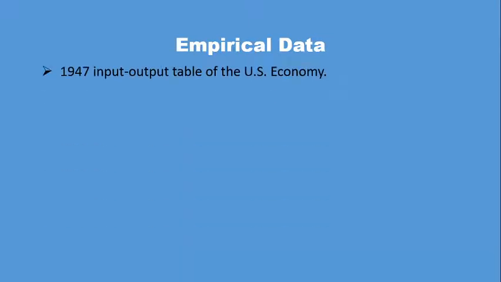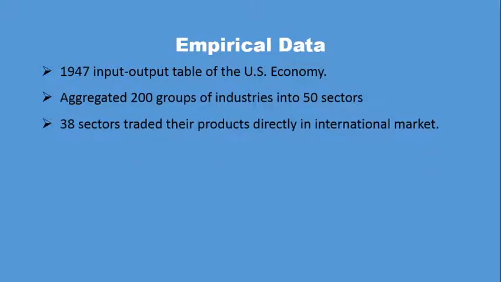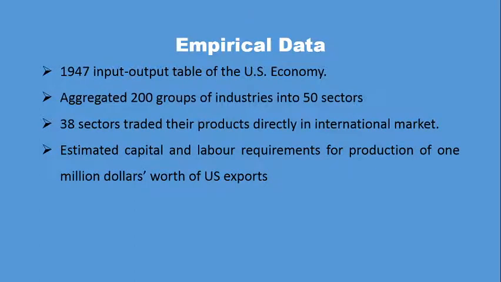He aggregated 200 groups of industries into 50 sectors, of which 38 traded their products directly in the international market. He took two factors, labor and capital, and estimated the capital and labor requirements for the production of $1 million worth of US exports and also $1 million worth of US import competing commodities.